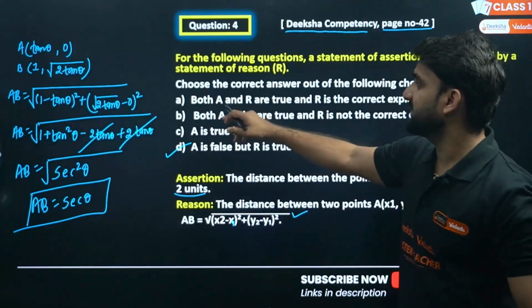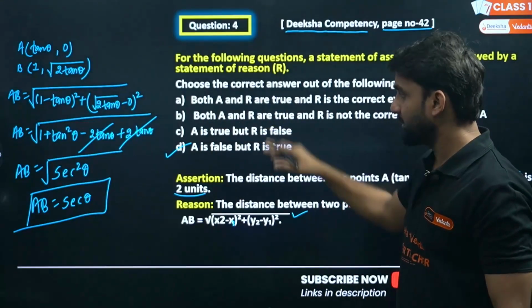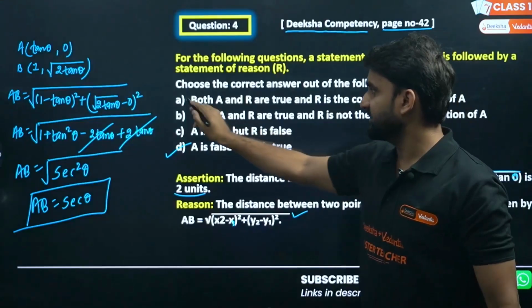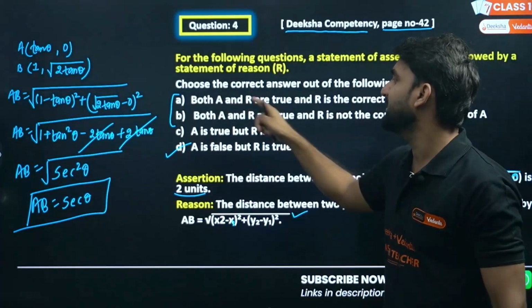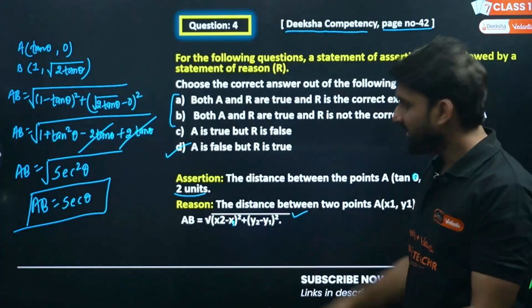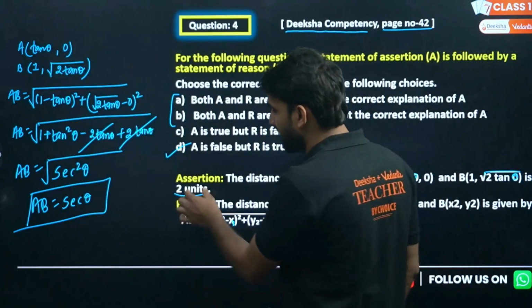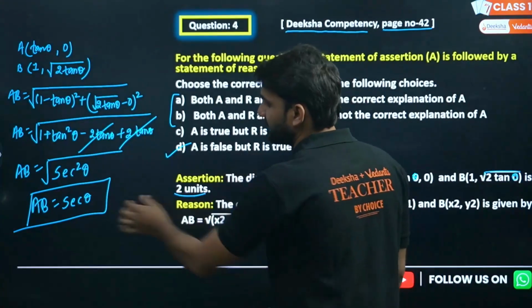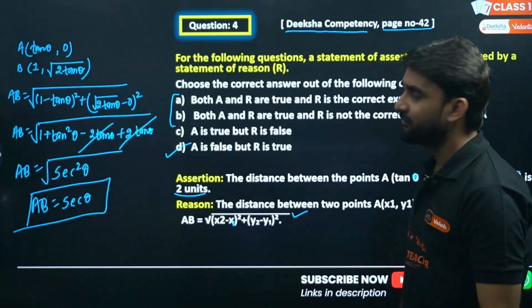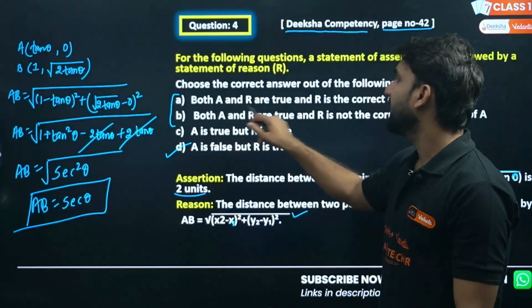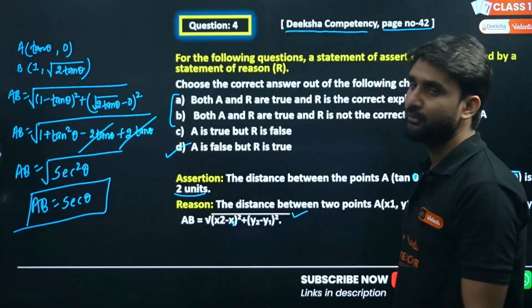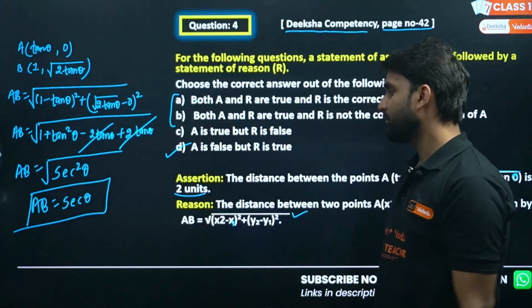This cannot be, because both A and R are true. No, both are not true. We cannot go through these two options, because in these two options both are true. But it is absolutely clear that AB is not equal to 2 units. AB is equal to 2 sec theta. So we cannot go through these two options, because in them both A and R appear true, but A and R are not both true here.